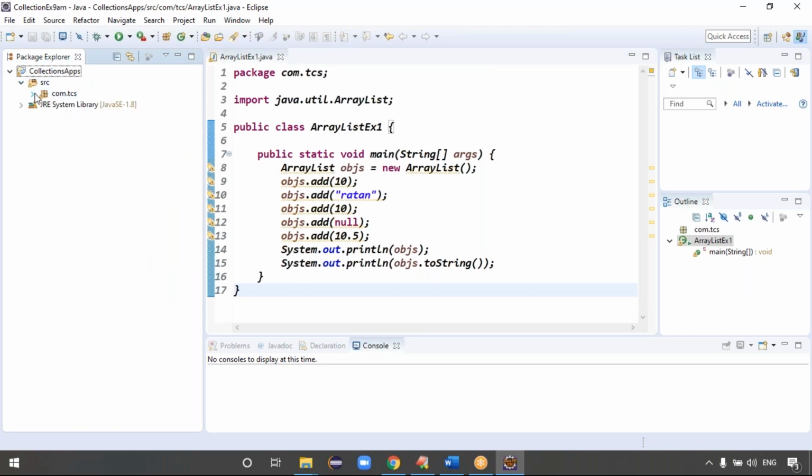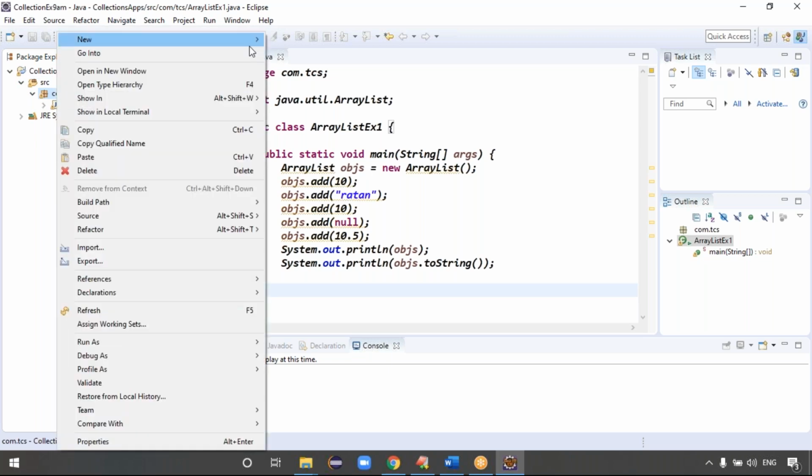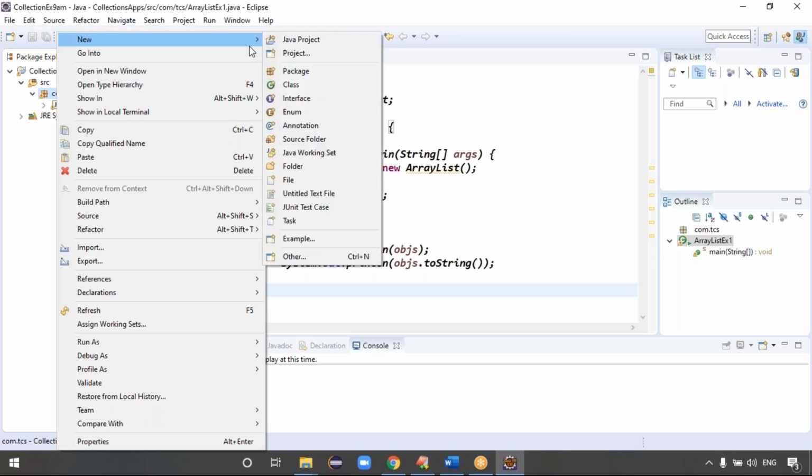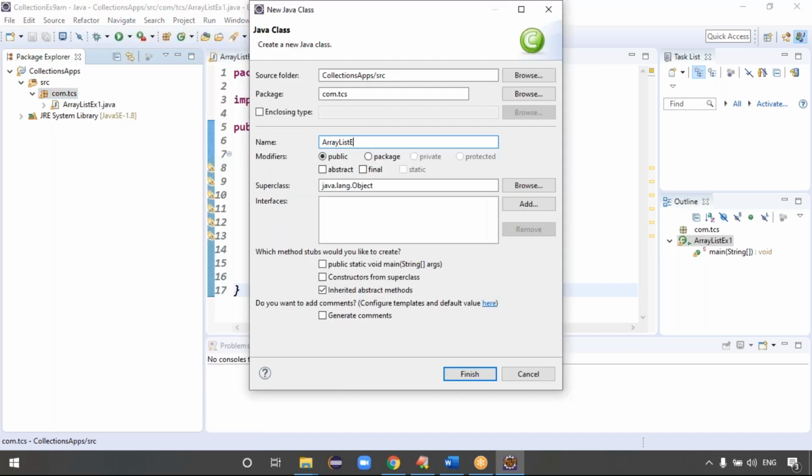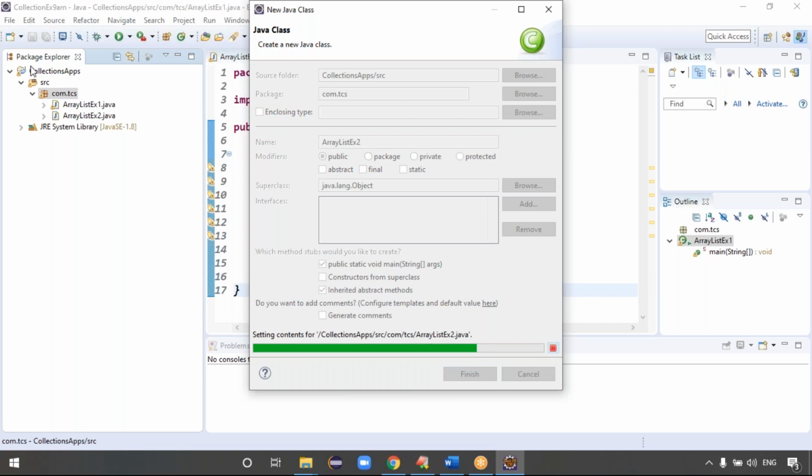The src folder is there, com.tc. Right click here, new. I want to create a class. The class is ArrayListExample2. Click on the main method, guys. Click on finish. So my ArrayListExample2 is ready.